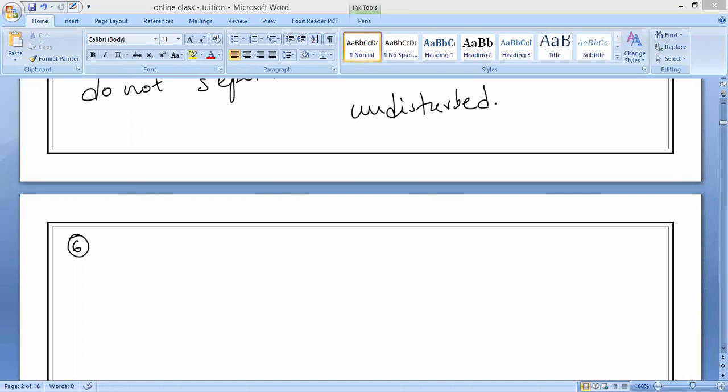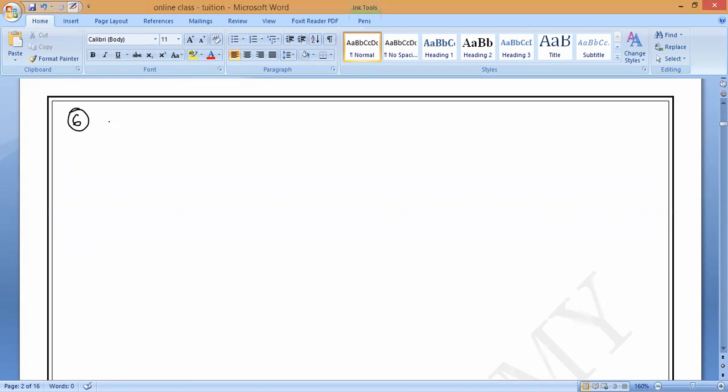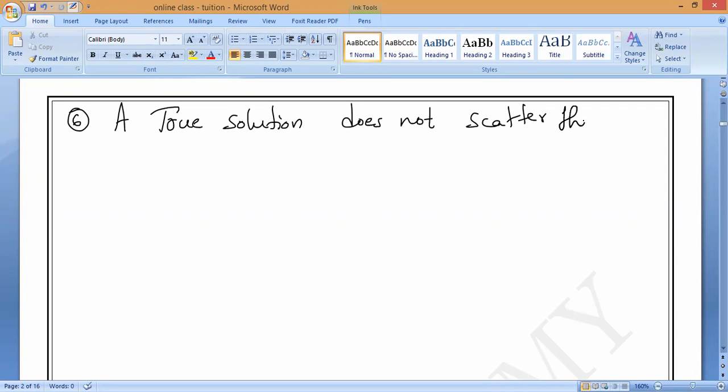So the last property of solutions is the sixth property: a true solution does not scatter light. Please write it. A true solution does not scatter. Scatter means what? Make visible the path of the light. Do you understand? Make us see the path of the light. That is what scattering the light means.